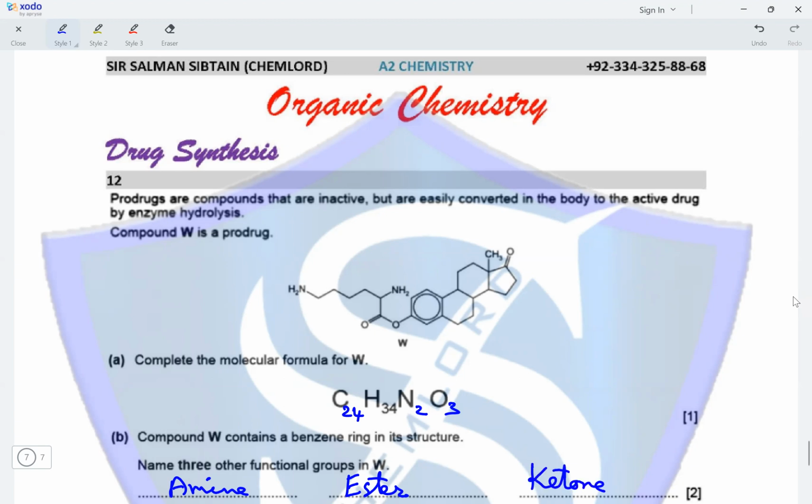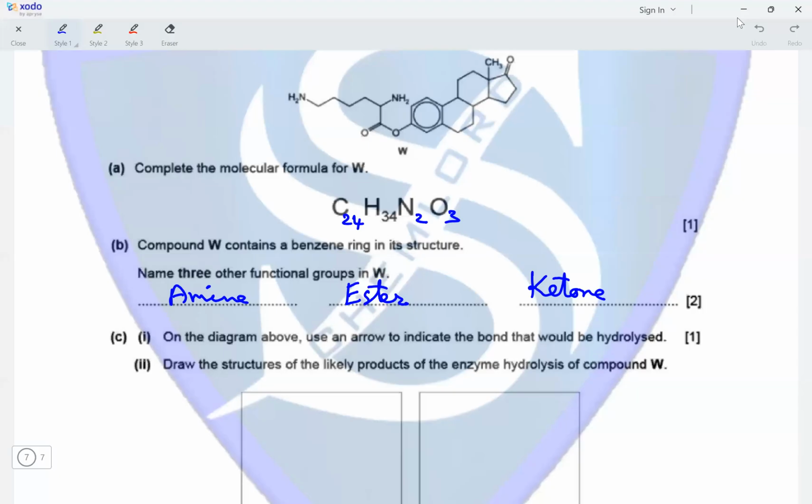So the three functional groups present are amine, ester, and ketone. On the diagram above, use an arrow to indicate the bond that would be hydrolyzed. The only bond in this molecule that will undergo hydrolysis is the ester bond. This is the ester bond.